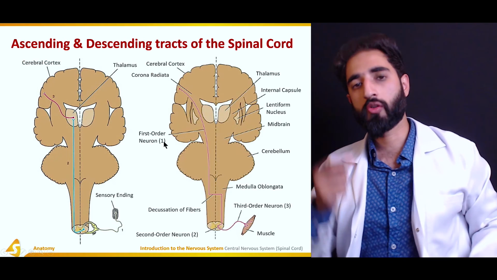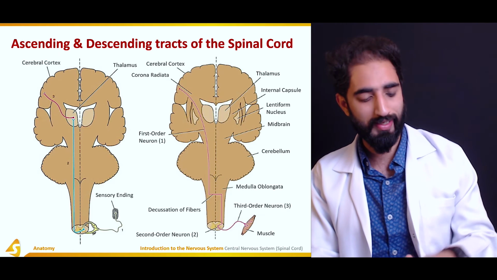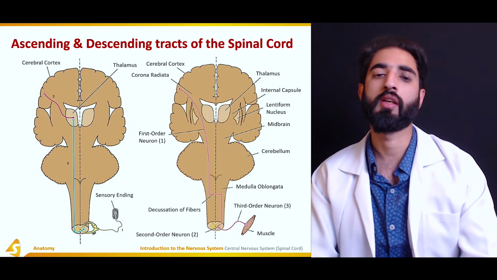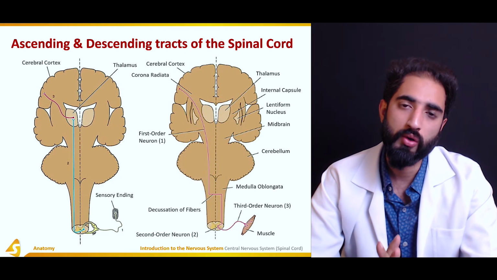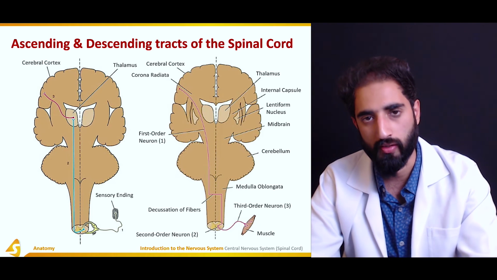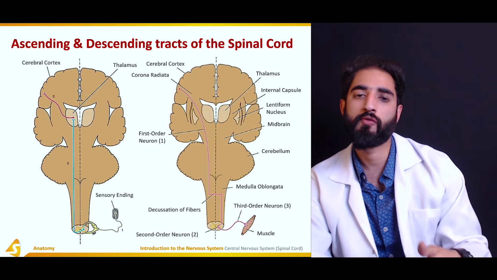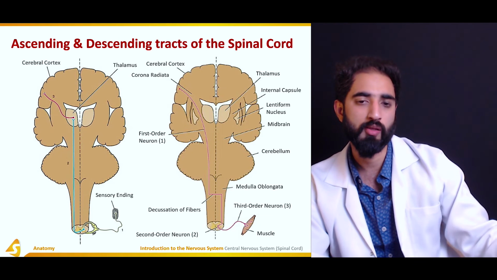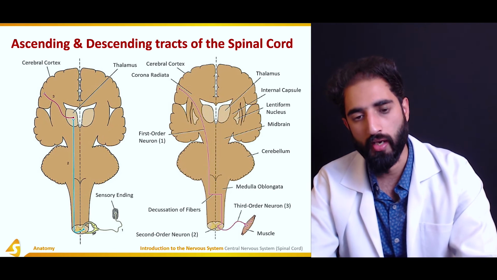Now, very important, the tracts which are present in the spinal cord. There are two types of tracts: the ascending tracts and the descending tracts. Now, there are numerous types of tracts, but we will only look at a general overview of how the ascending and descending tracts work. Ascending tracts take information from the periphery, or the stimuli, to the higher centers of the brain and spinal cord.